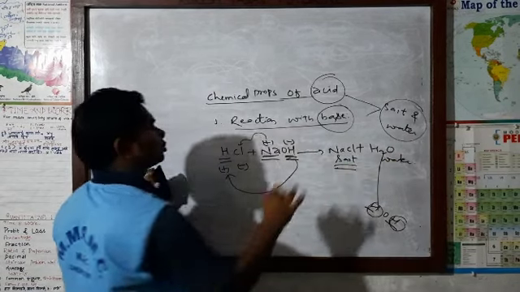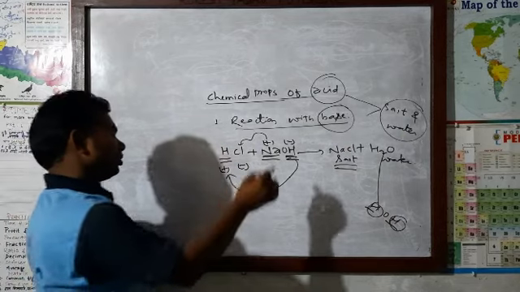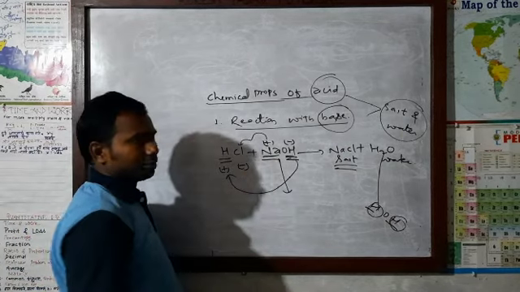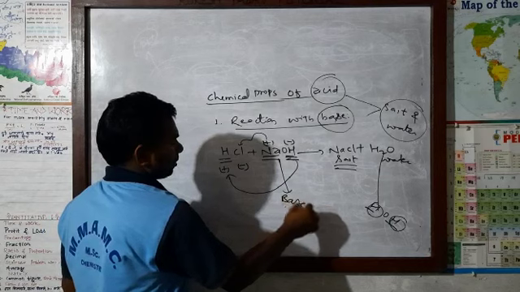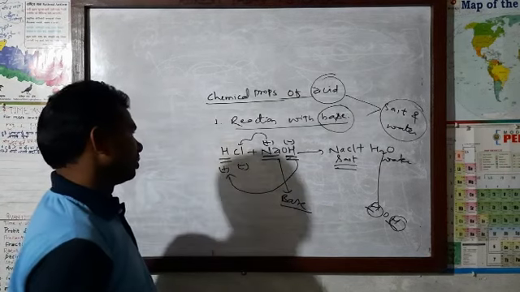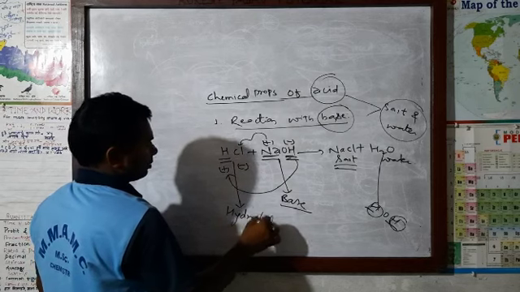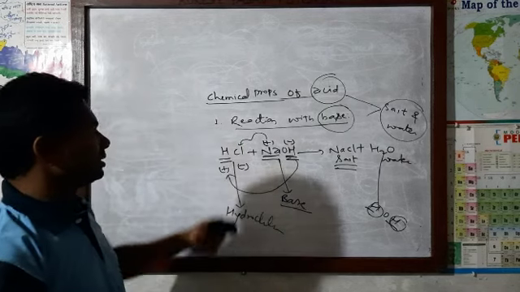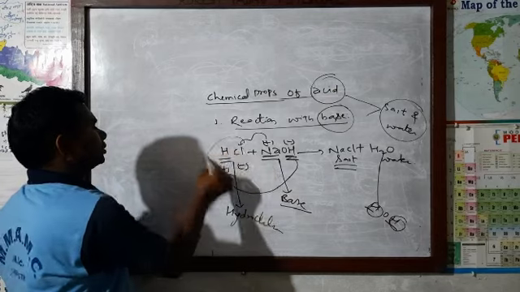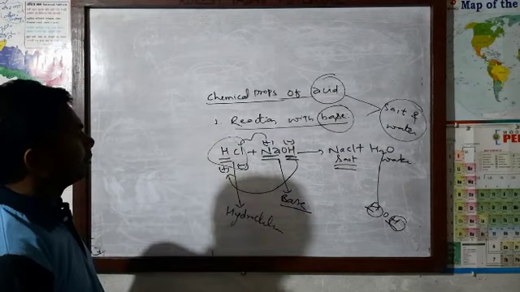Which type of salt is this? Sodium chloride, which is used in our daily life. This sodium hydroxide base is used for making soap also. Now HCl, hydrochloric acid, acts as a bleaching agent. There are so many uses of all these compounds. We will study them one by one.